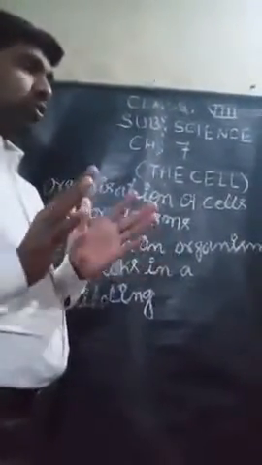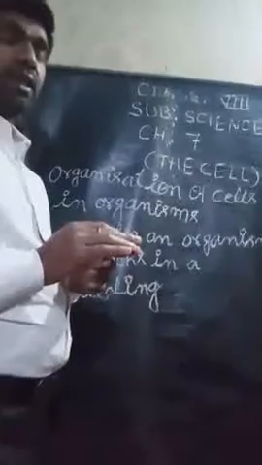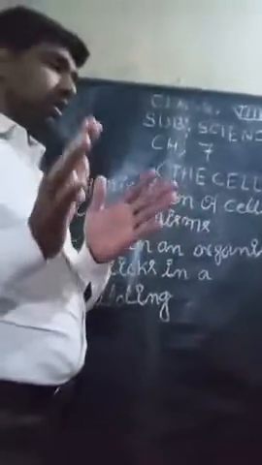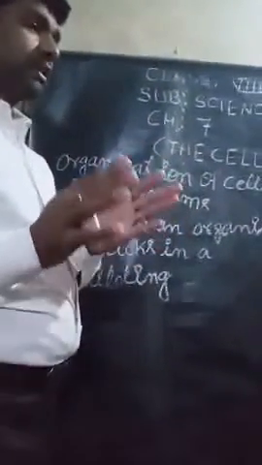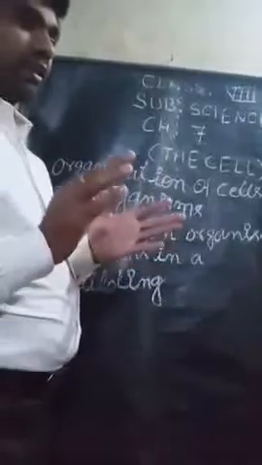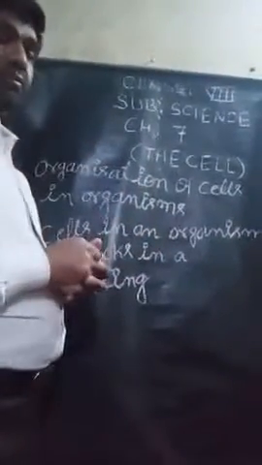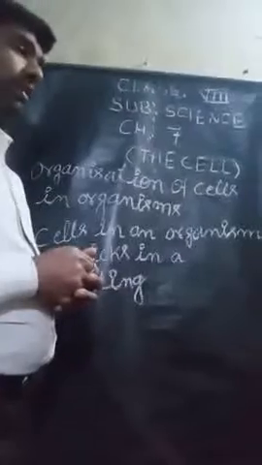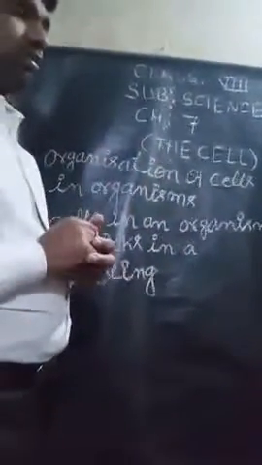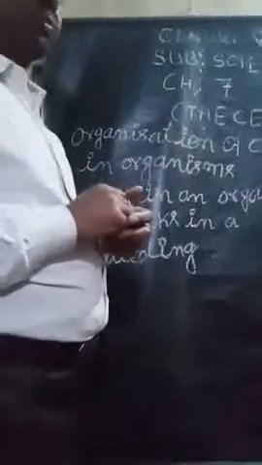A tissue is a group of cells of the same size, shape, and function. Examples of some tissues are muscle tissue and nerve tissue.